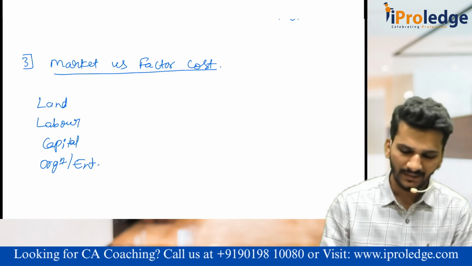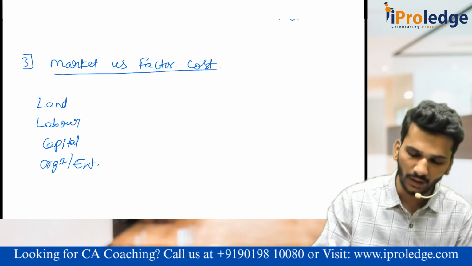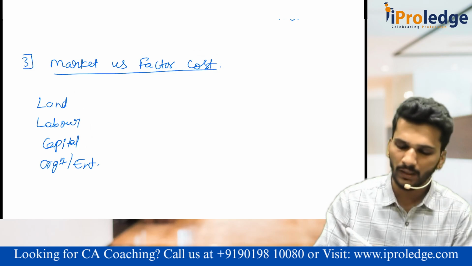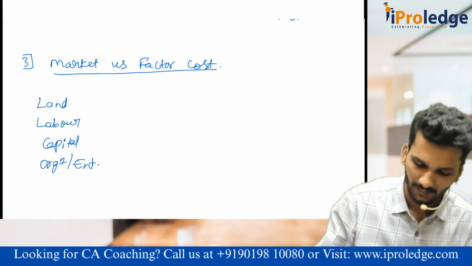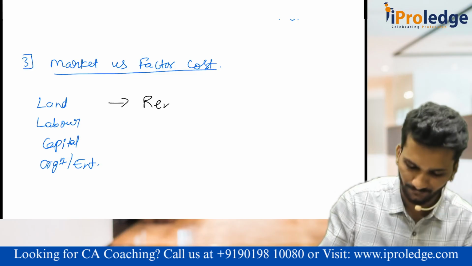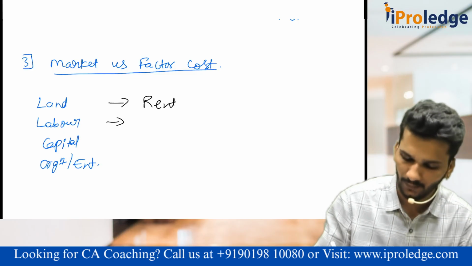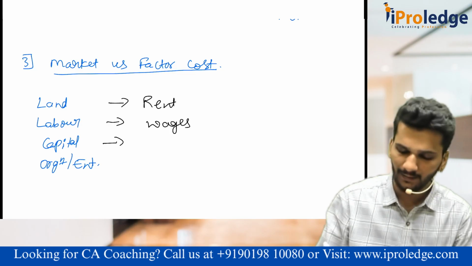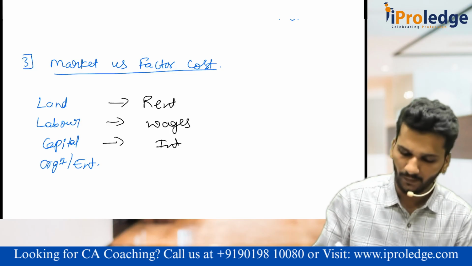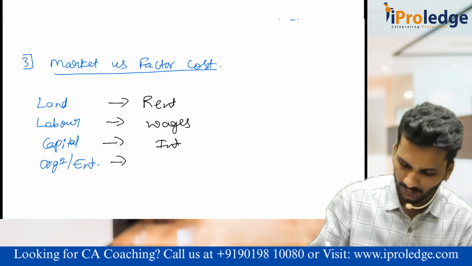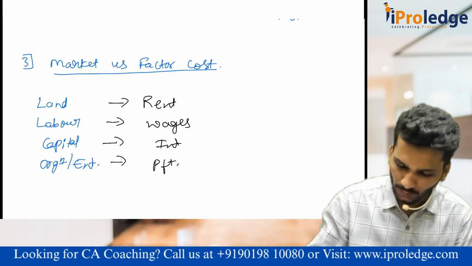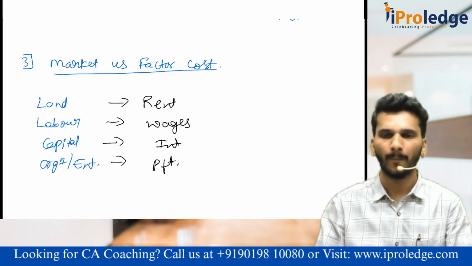These are the factors. This is not the cost. What is the cost of the factors of production? What do we give in return for using the land? Yes sir, we pay rent. For labor, we pay wages. For capital, we pay interest. For the entrepreneur, we pay profit. We take the profit. Understood? Yes sir, we know it from PU1.